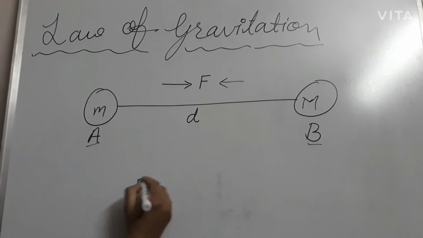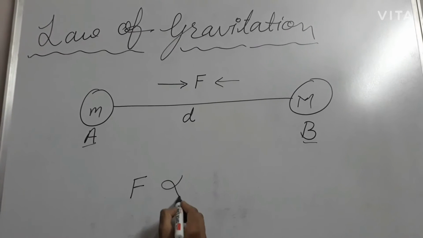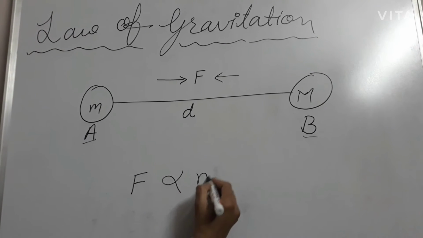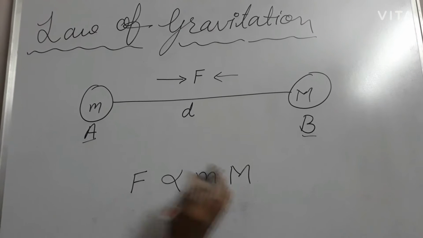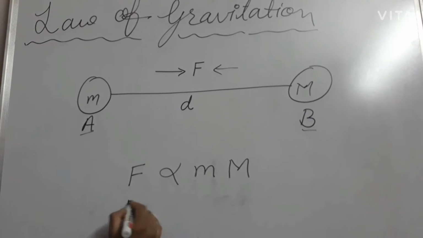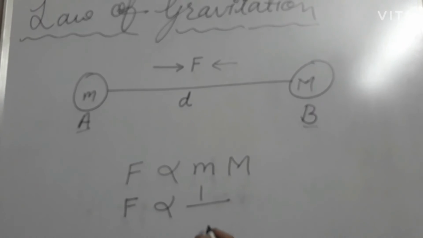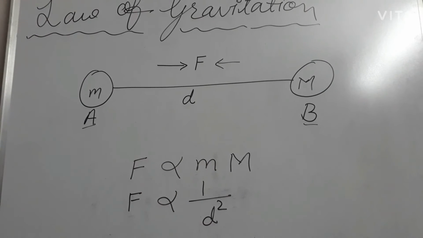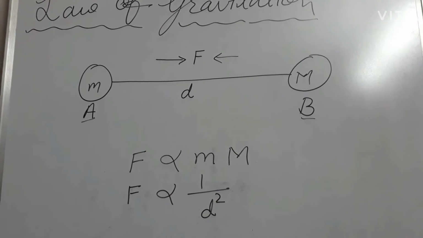Suppose that force is F. This force is directly proportional to the product of the masses of both the particles, meaning F is directly proportional to small m and capital M. This force is inversely proportional to the square of the distance between these two particles. So F is inversely proportional to 1 upon d square.